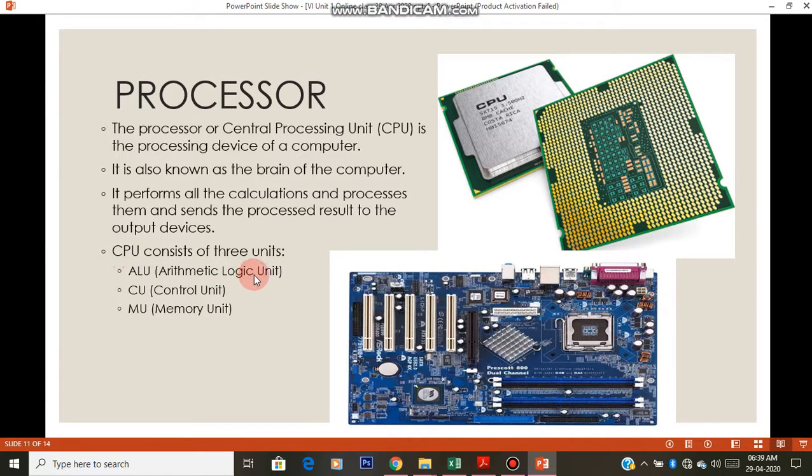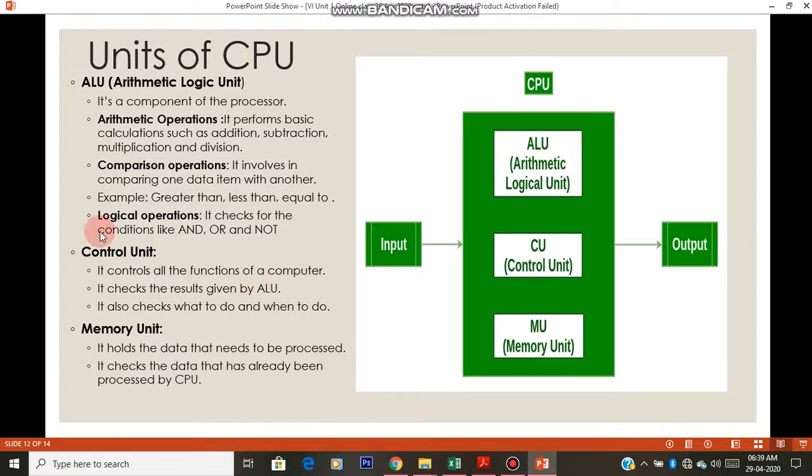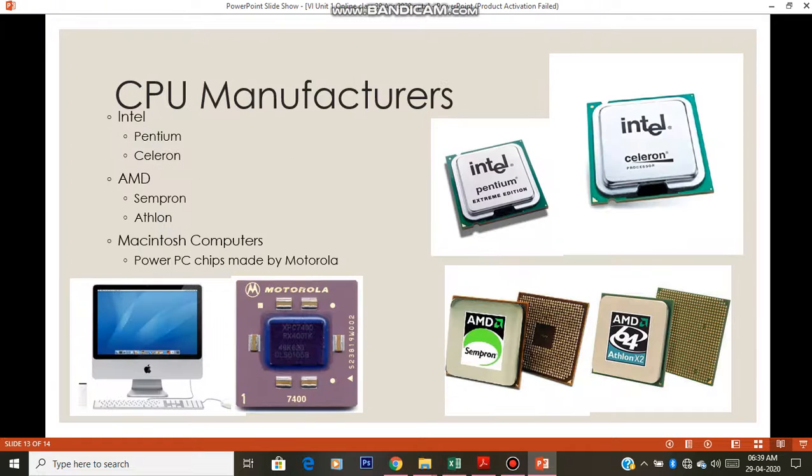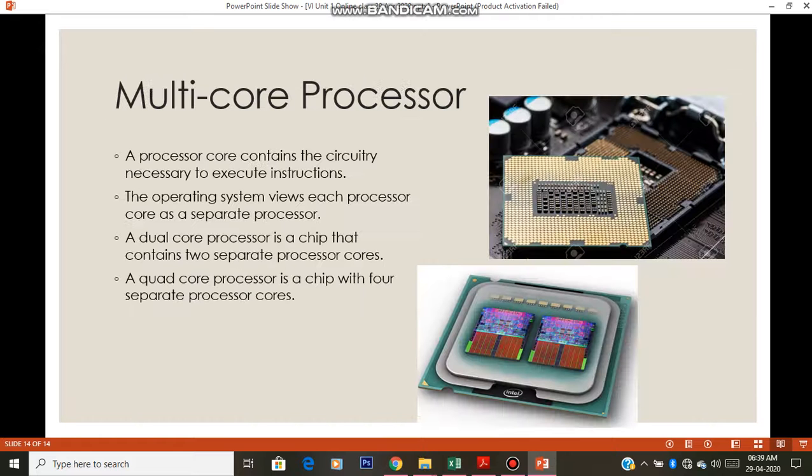Arithmetic logical unit performs all the mathematical functions like comparison, logical, addition, subtraction, etc. Control unit controls the entire function of the computer, and the memory unit holds the data which needs to be processed and also after processing. And these are the manufacturers of CPU: Intel, AMD, and Macintosh, Motorola, PowerPC chips, and about multi-core processors.